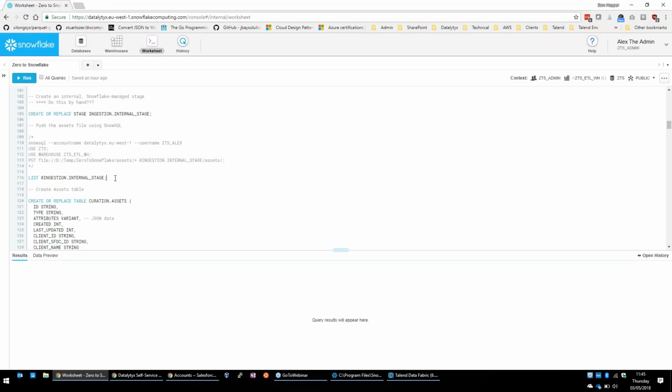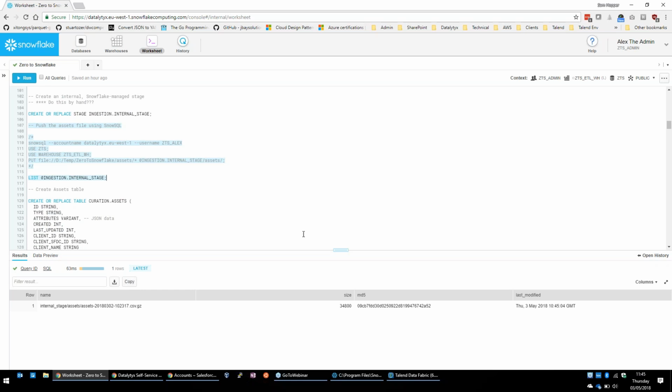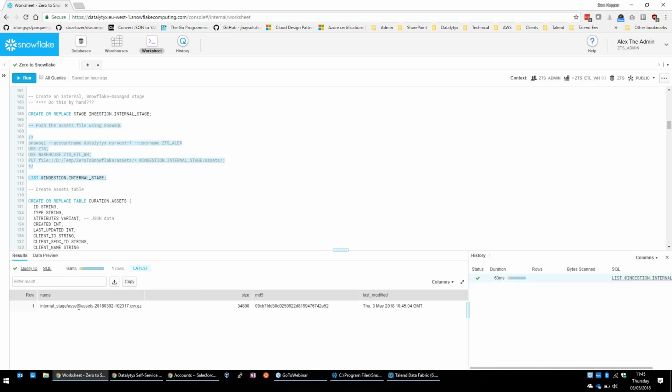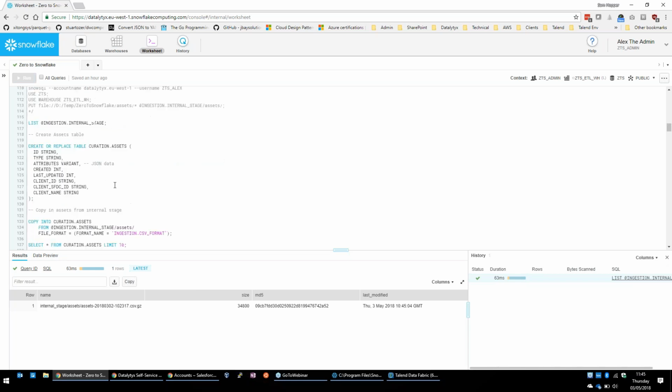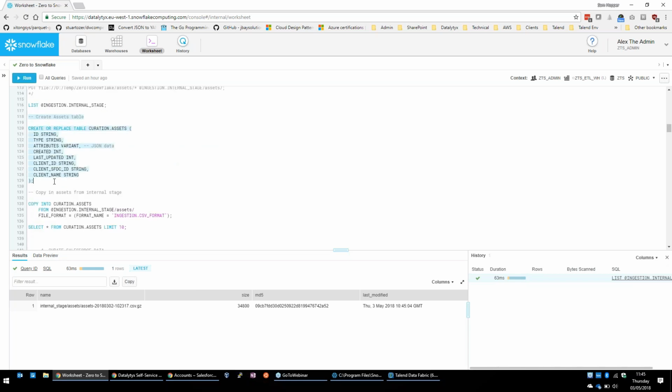If we go back to the worksheet and run the list command, that will tell us how many files there are and what they look like. And we've got this one here, just the one file we uploaded. There we go, that's fine. So that's gone in there. Okay, so first step, we pushed the data into Snowflake, albeit just into a stage.